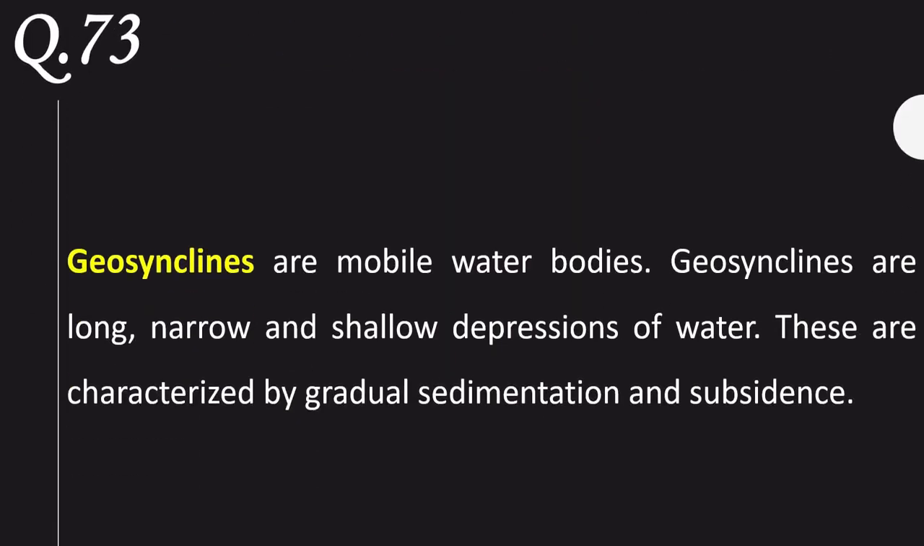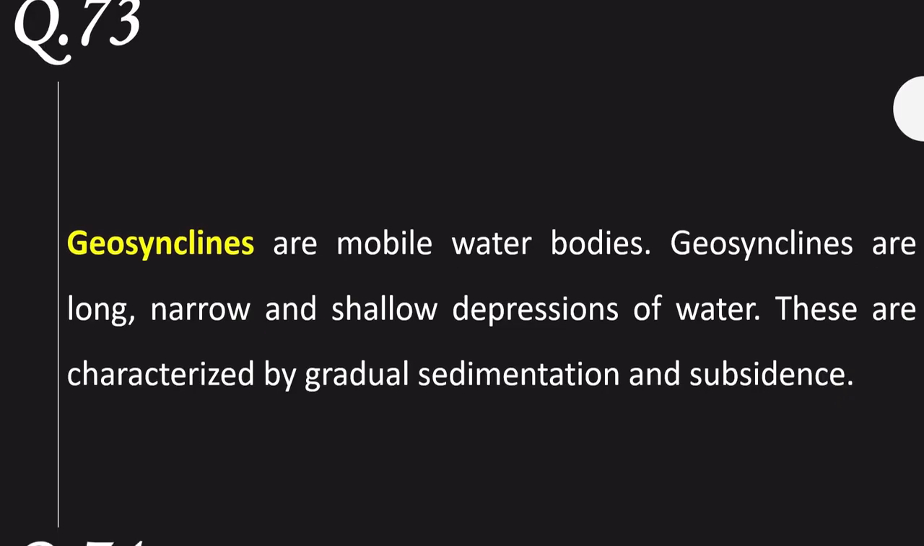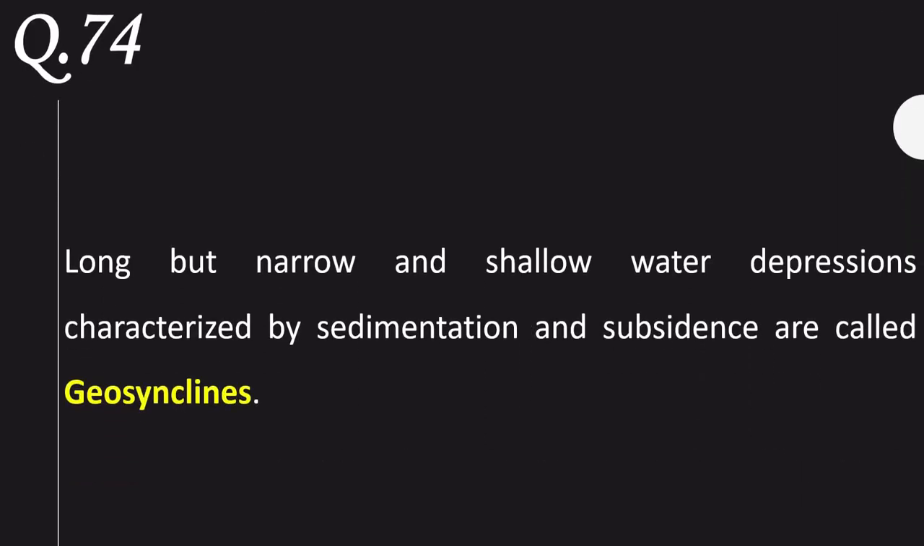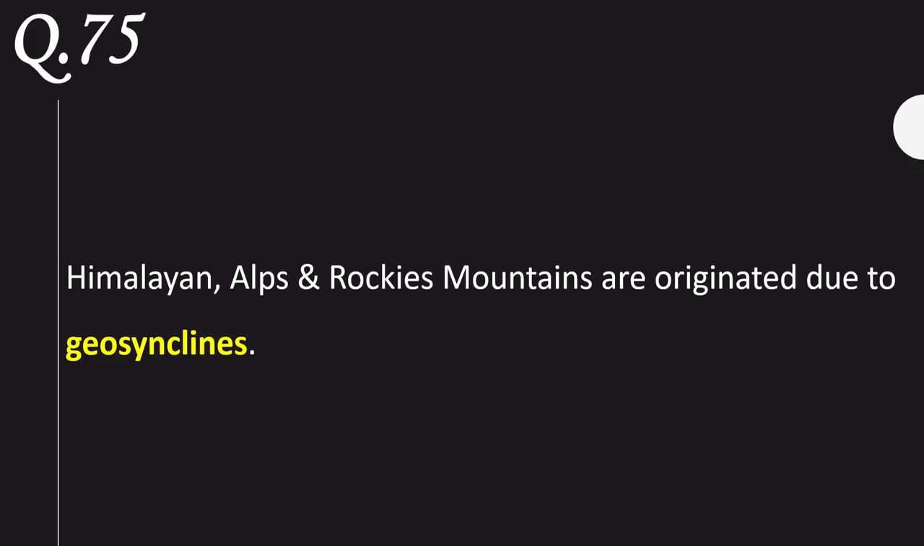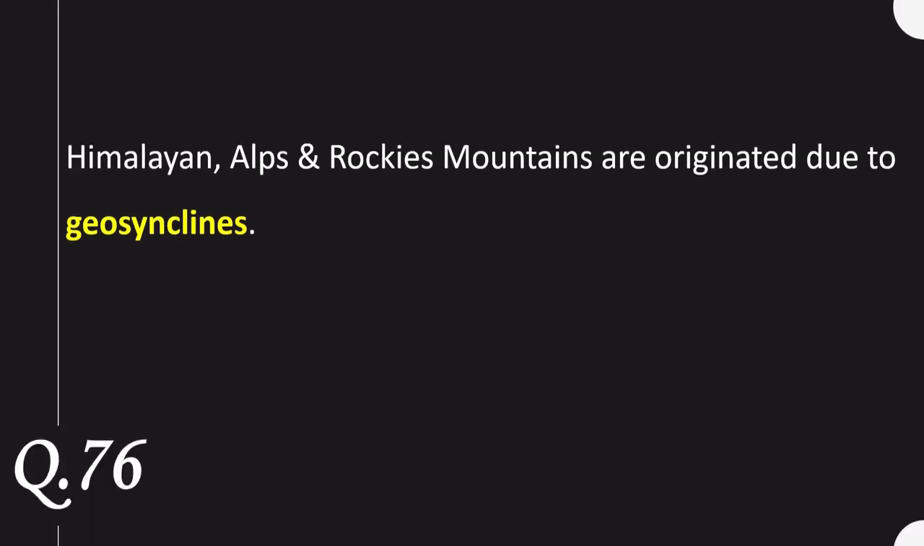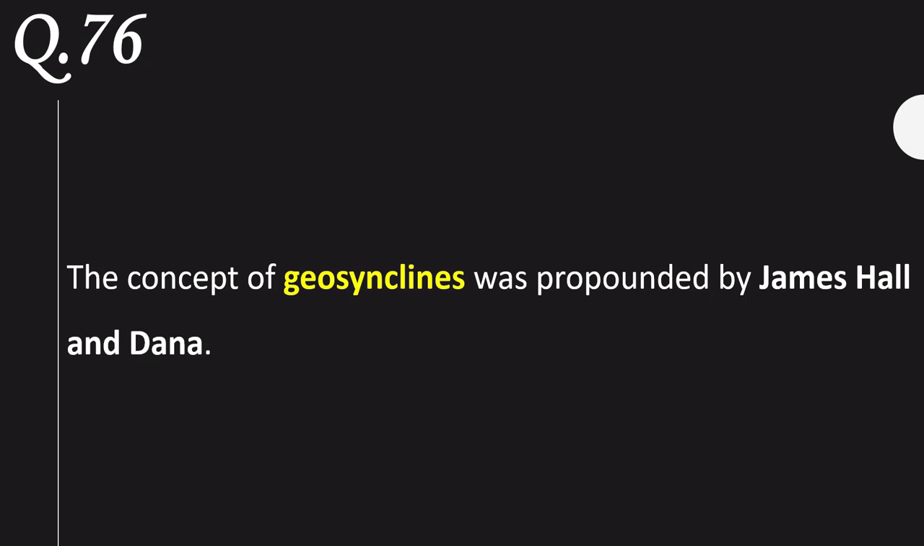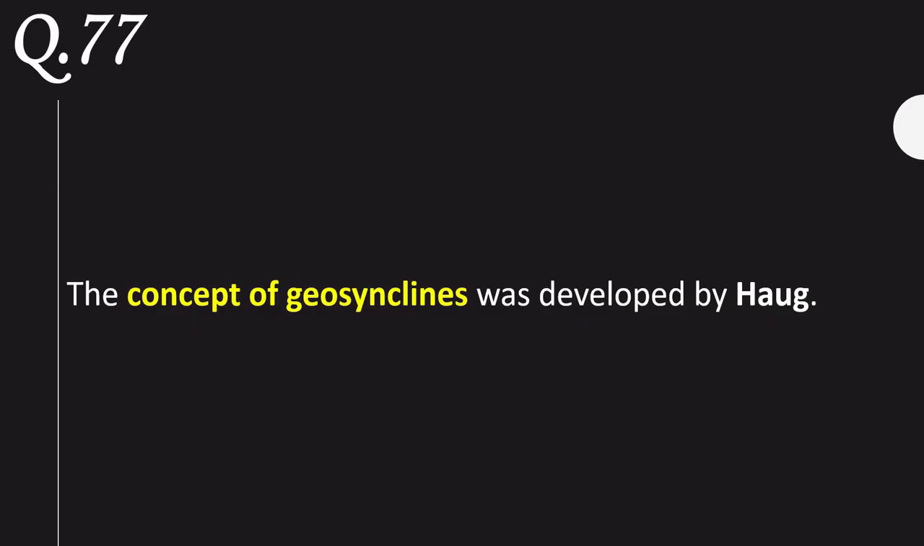Geosynclines are mobile water bodies. Geosynclines are long, narrow, and shallow depressions of water. These are characterized by gradual sedimentation and subsidence. The Himalaya, Alps, and Rockies mountains originated due to geosynclines. The concept of geosynclines was propounded by James Hall and Dana. The concept of geosynclines was developed by Haug.